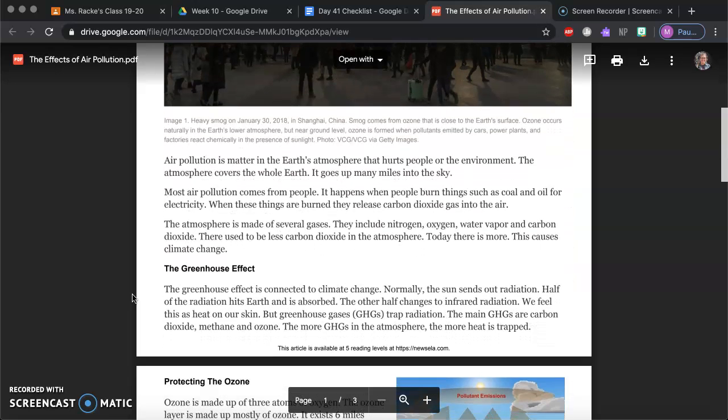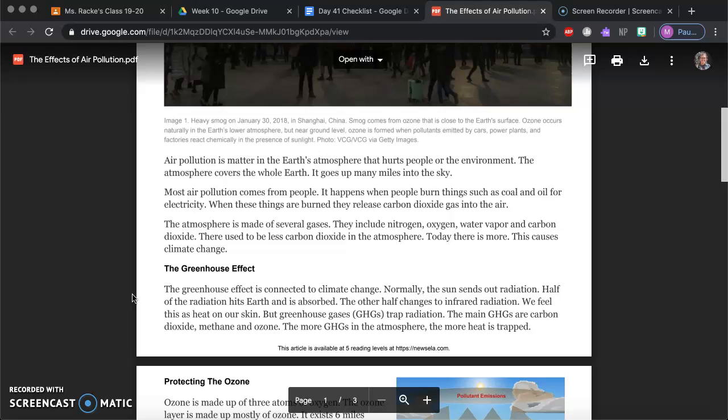Air pollution is matter in the Earth's atmosphere that hurts people or the environment. The atmosphere covers the whole Earth. It goes up many miles into the sky. Most air pollution comes from people. It happens when people burn things such as coal and oil for electricity. When these things are burned, they release carbon dioxide gas into the air.